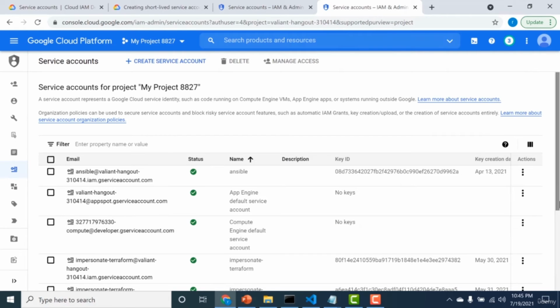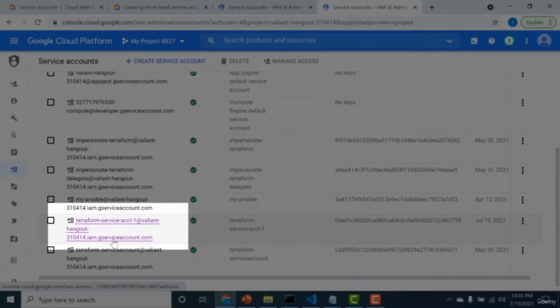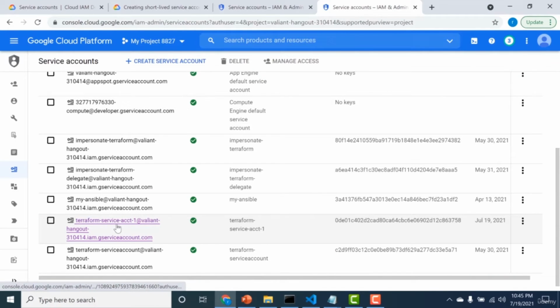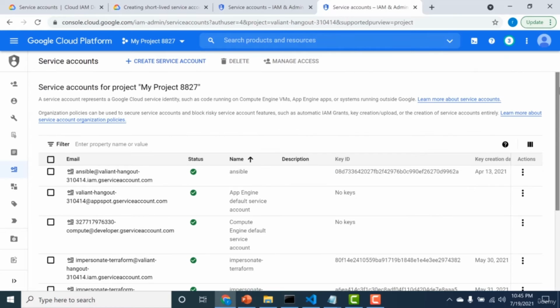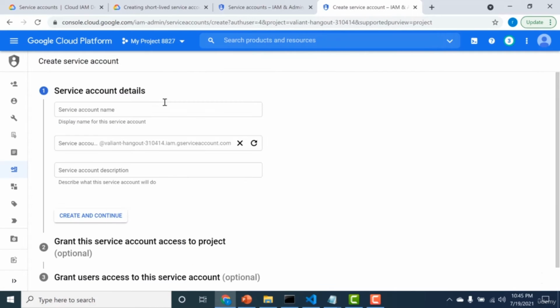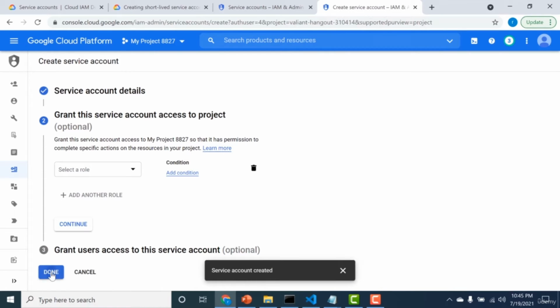So we already have created the first one. So this was the service account we created in our previous chapter. So we would be using this as the main service account. So let's create another service account that would create tokens for this particular service account. So for that, let me just create a new service account. So I just call this delegate Terraform service account. I click on create. So I don't need to do anything for this particular service account. I'll just click on done.